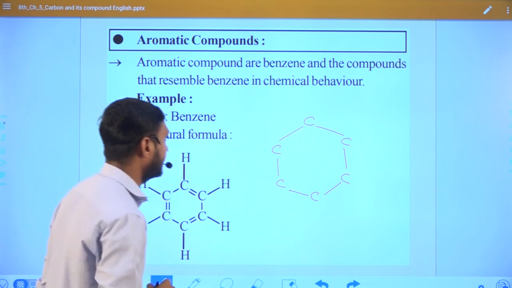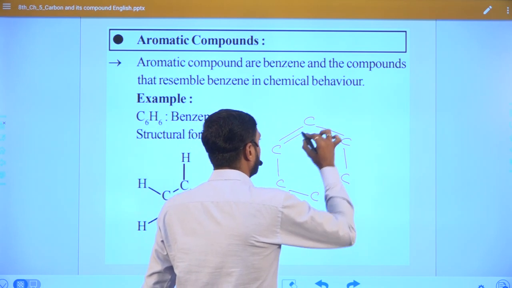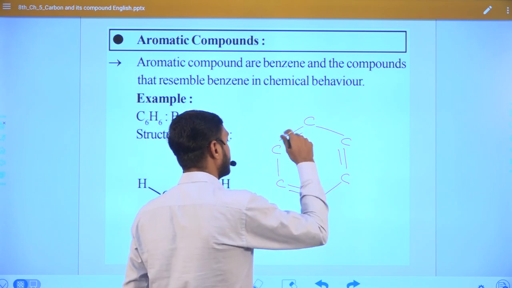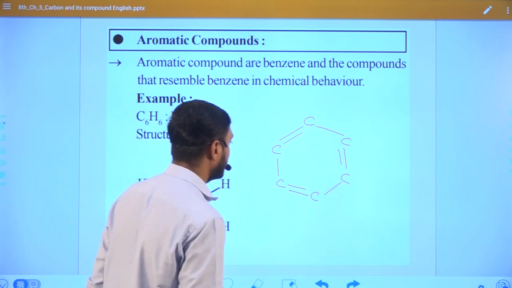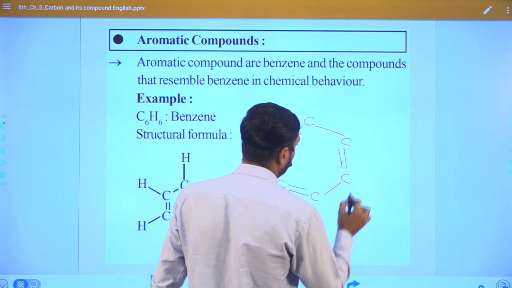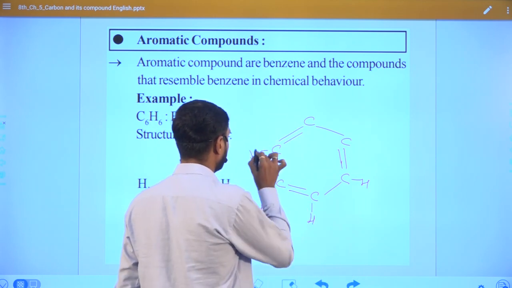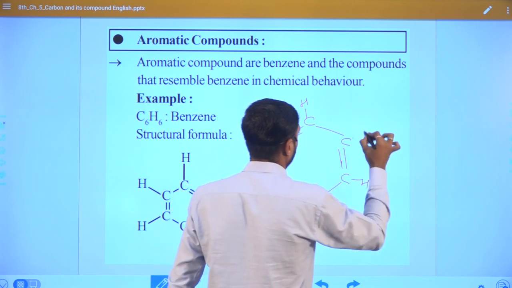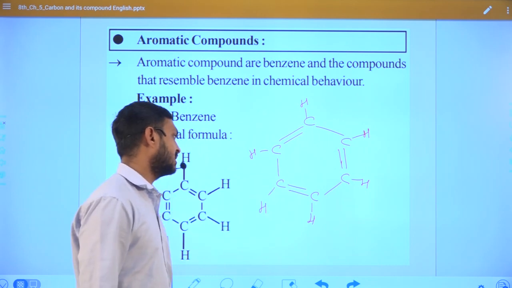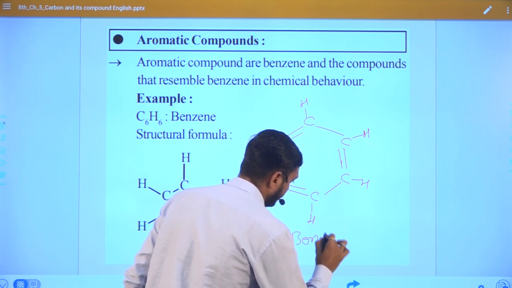After that, in the ring, 3 multiple bonds are present in an alternating manner. Alternate means after one carbon, a double bond is present, right? Now the remaining valency is satisfied with hydrogen. So you can see the exact structure of benzene is like this.